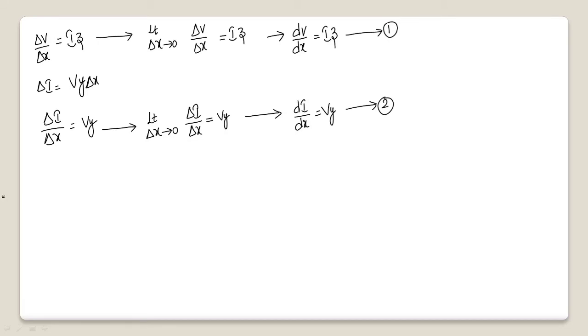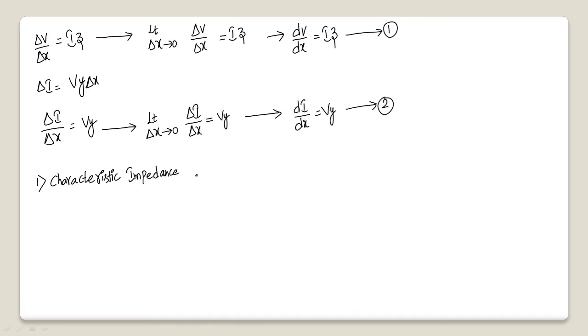Now I am introducing two different terms related to long transmission lines. One is the characteristic impedance. The characteristic impedance is nothing but the impedance of the line which is unaffected by the sending end voltage, sending end current, or the receiving end voltage or receiving end current. Whatever may be the load connected to the line or whatever may be the source connected to the line, the impedance of that particular line remains unchanged. We call that particular impedance the characteristic impedance.